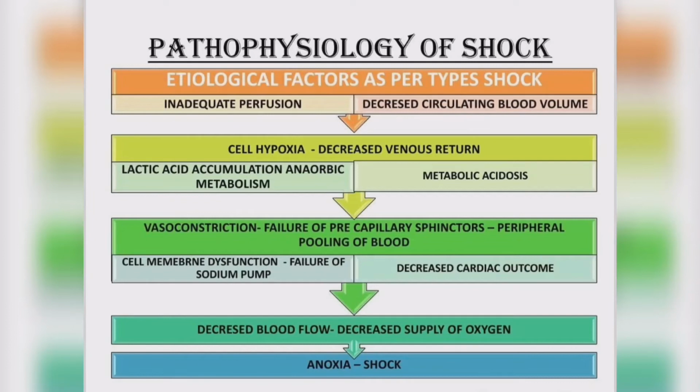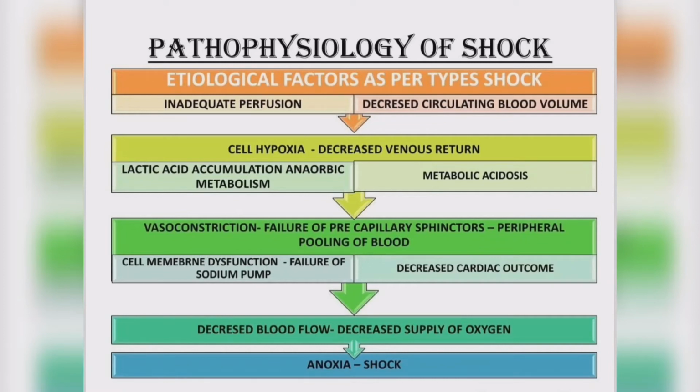which leads to decreased circulatory blood volume, where there is decreased blood circulation. Then cell hypoxia, that means there is a decreased oxygen level within the cells and tissues, which leads to decreased venous return. Next, lactic acid accumulation, which leads to anaerobic metabolism, which leads to metabolic acidosis.